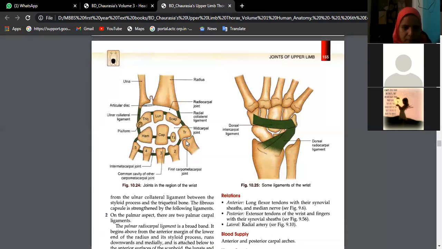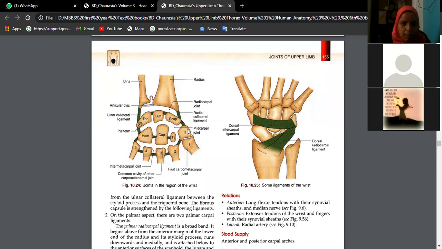See here, this is the first carpo-metacarpal joint, beta. These are all carpal bones: scaphoid, lunate, triquetral, pisiform, trapezium, trapezoid, capitate, and hamate, isn't it?